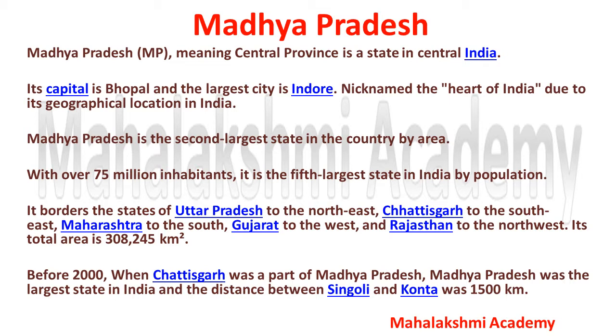Its total area is 3,08,245 square kilometers. Before 2000, when Chhattisgarh was a part of Madhya Pradesh, it was the largest state in India, and the distance between Singoli and Konta was 1,500 kilometers.